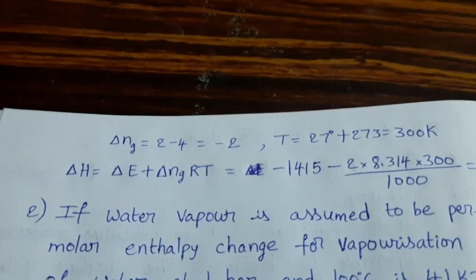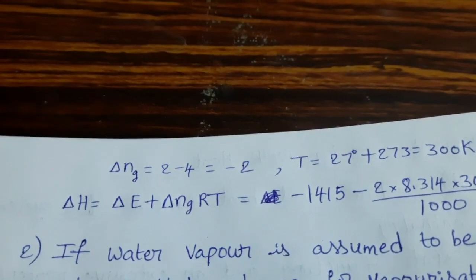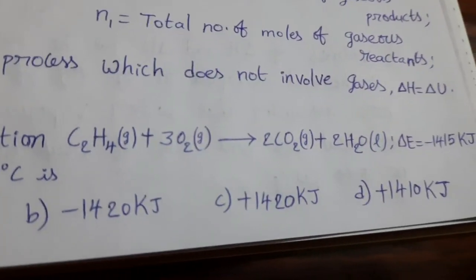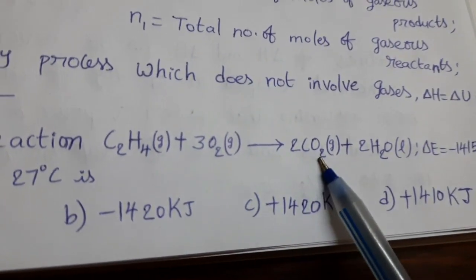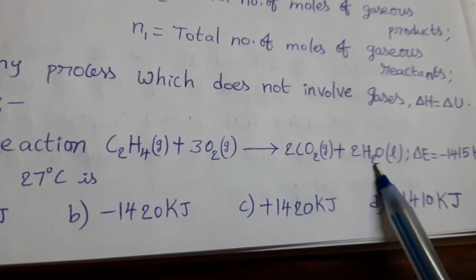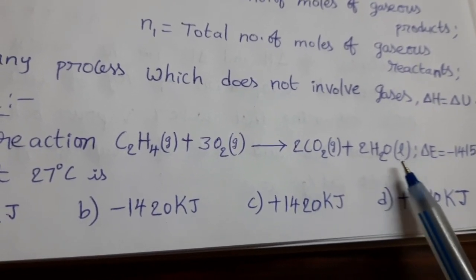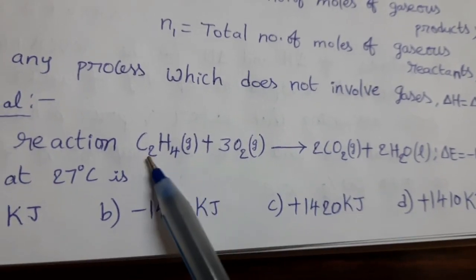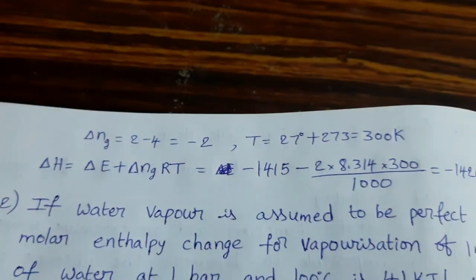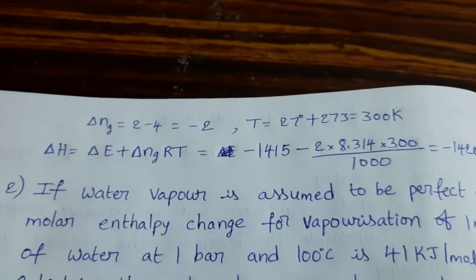For this reaction, delta n_g is the difference in the number of moles of gaseous reactants and products. This is the given equation. What is the total number of moles of gaseous products? 2. We should not consider the water because it is present in liquid state; we can neglect it. 2 minus (1 plus 3), that is 4. So 2 minus 4 equal to minus 2. That is this one. Given temperature 27 degrees Celsius, in Kelvin scale 300 Kelvin.